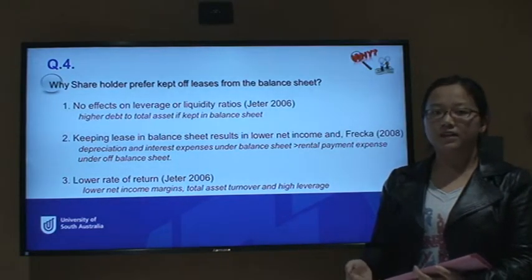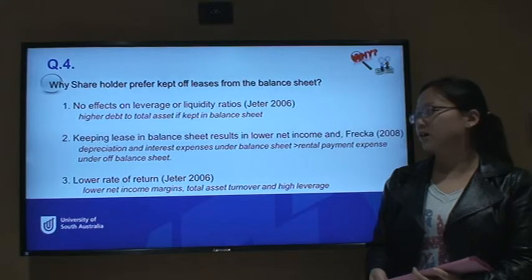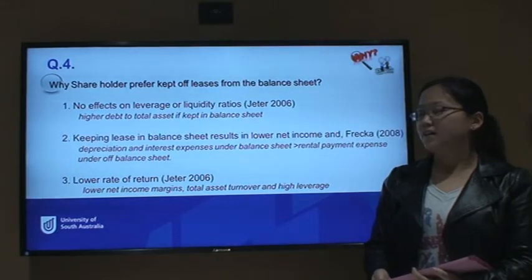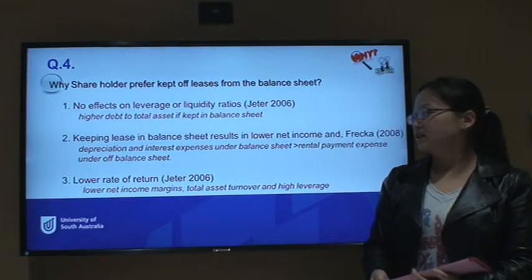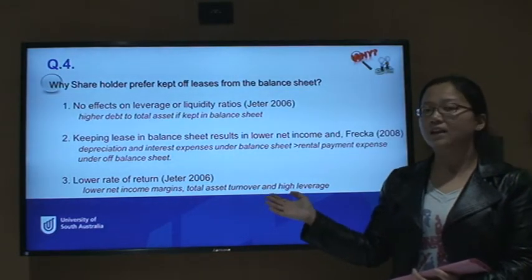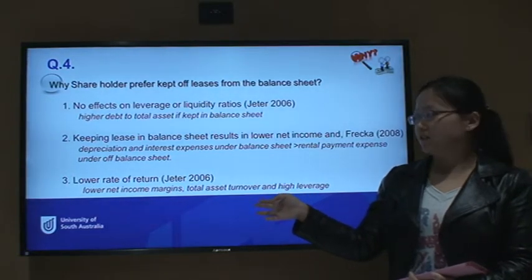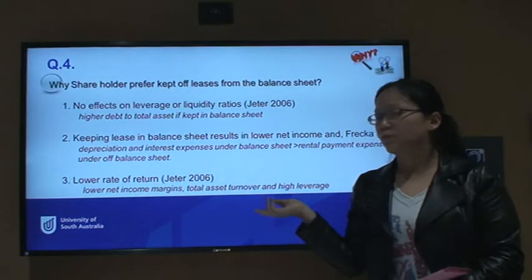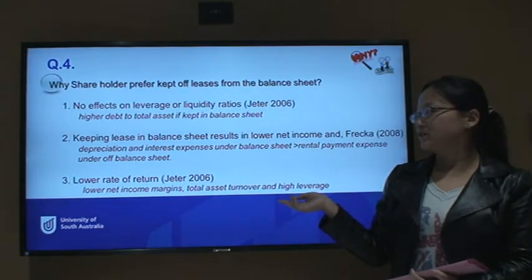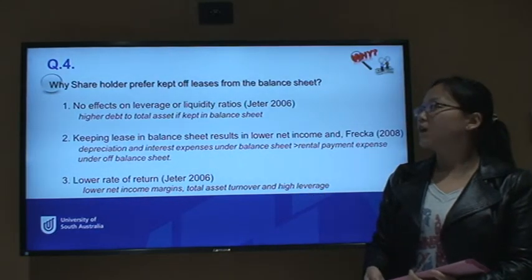The expenses, such as the depreciation expenses and the interest expenses, would result in lower net income, which means a lower net income margin, and the high level of assets causes a decline in the total asset turnover. So these three factors will result in a lower rate of return.